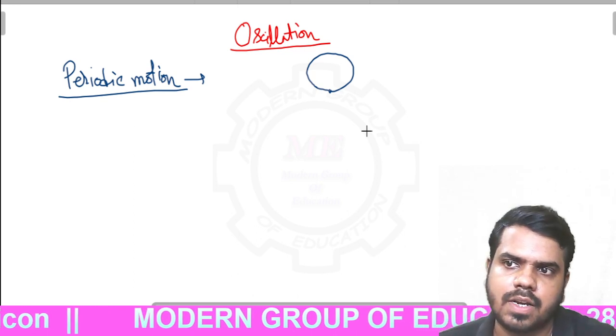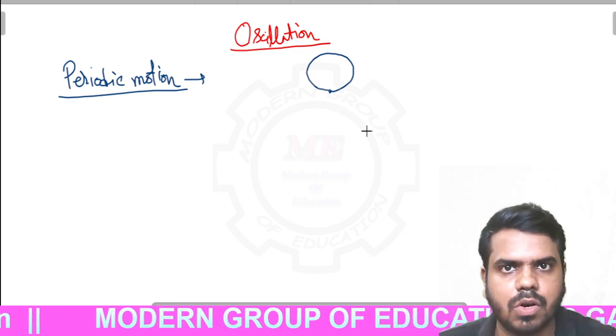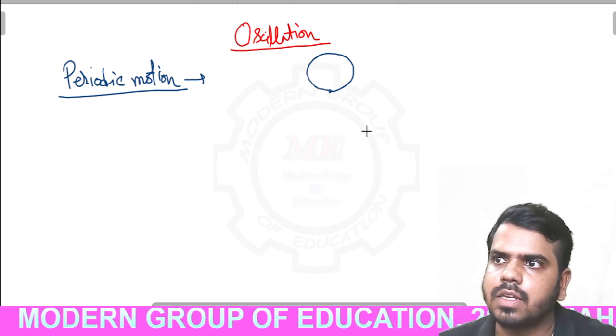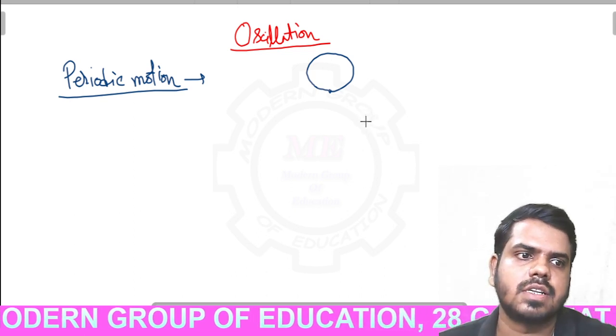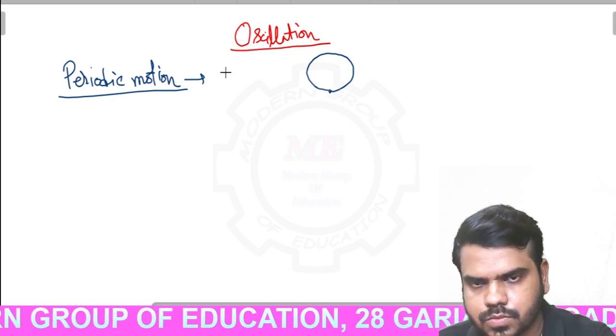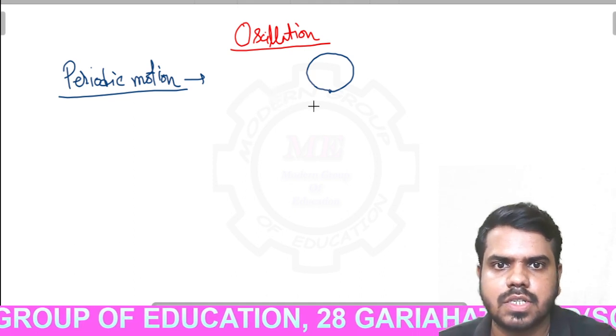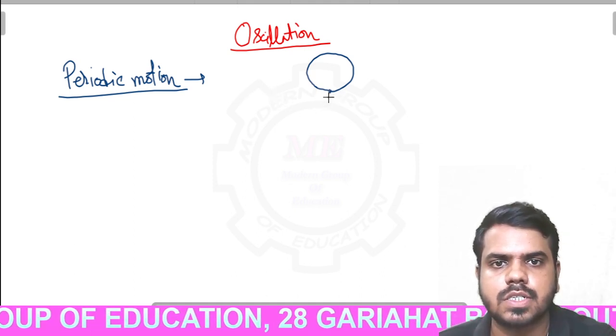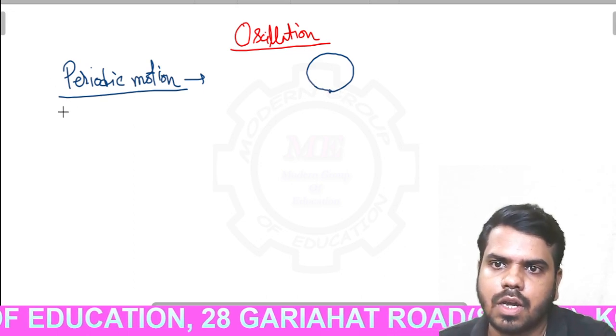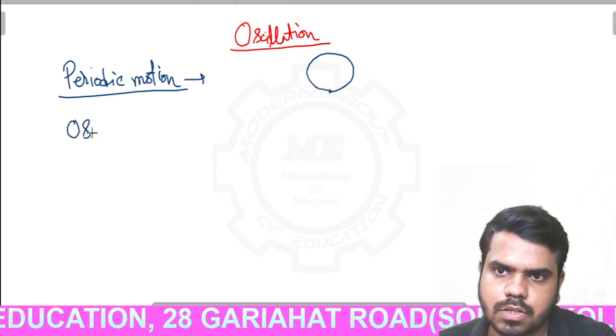So if a man does not have a schedule or a period, that doesn't mean he will get success in his life. Okay. So periodic motion is a motion which repeats its path after some time interval. Clear? Achha.